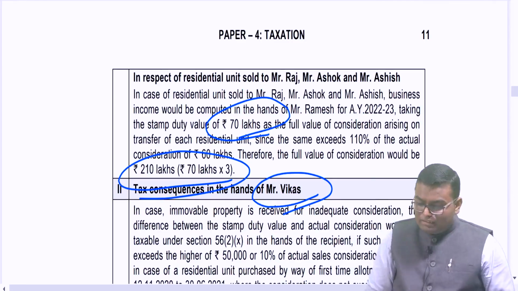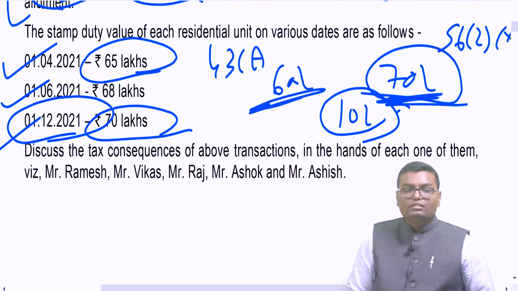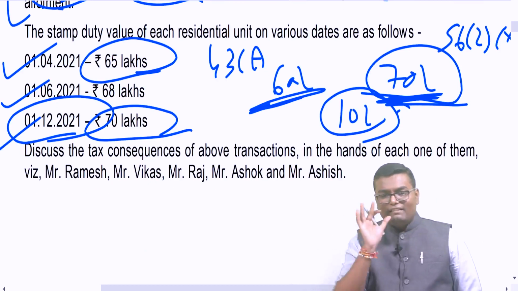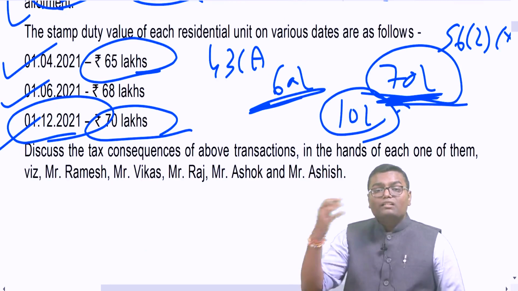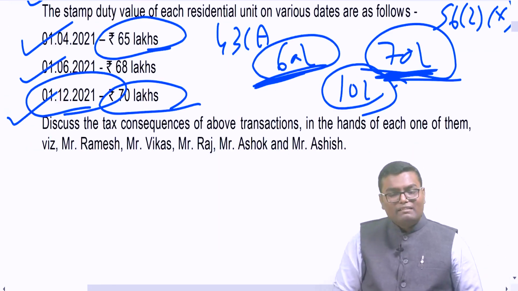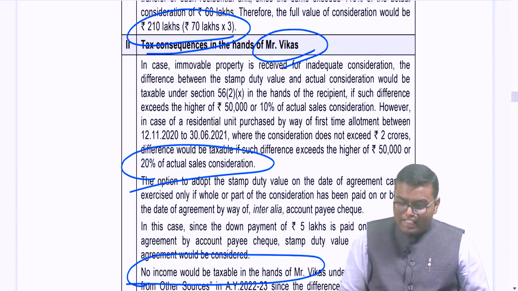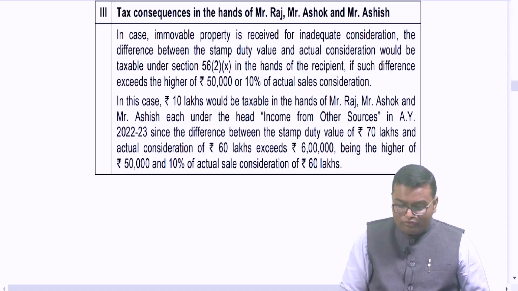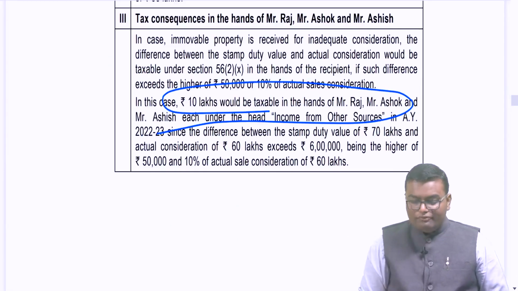Similarly, for the purchaser, they have received a discount of rupees 10 lakh. It should exceed by two things. Number one, it should exceed 50,000. It is exceeding 50,000. Number two, it should also exceed 10% of actual value. Actual value in this case is 60 lakh, 10% is 6 lakh. The difference is exceeding 6 lakh. For all the 3 buyers, 10 lakh rupees will be considered as IFOS income. For all the buyers, 10 lakh will be taxable in IFOS.